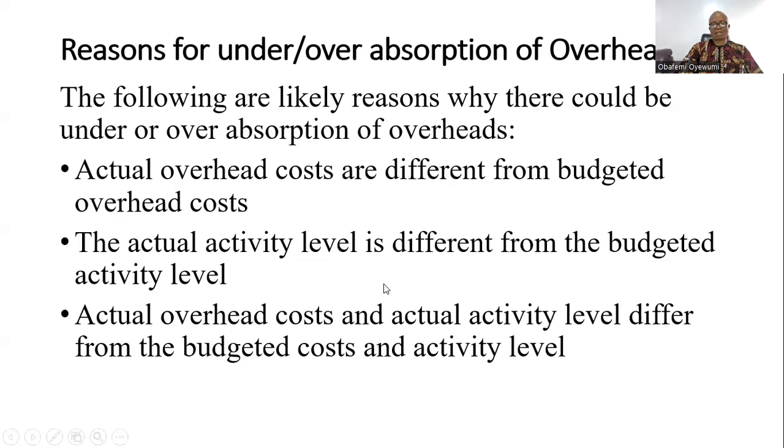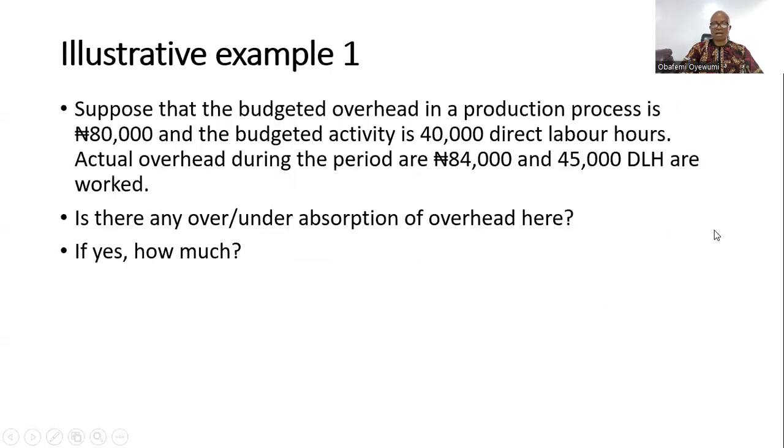Then the second one is actual activity level, where the actual activity level is different from the budgeted activity level. There's also a likelihood that you have the same scenario, I mean, this under or over absorption of overhead. Then the last one is when the actual overhead cost and actual activity level differ from the budgeted cost and activity level. So those are the reasons why we have under or over absorption of overheads.